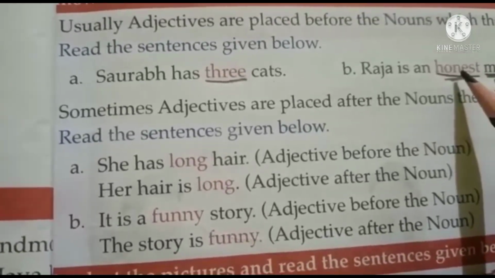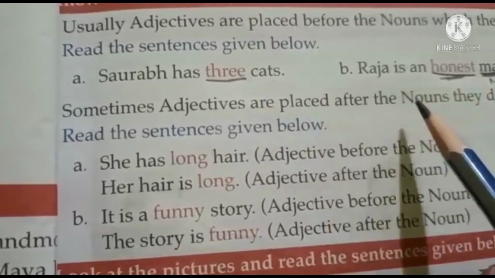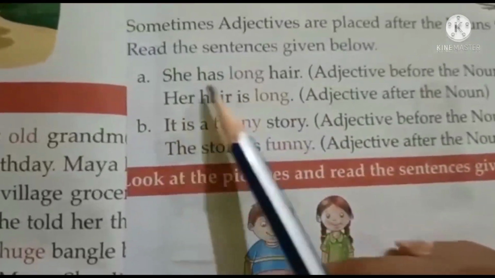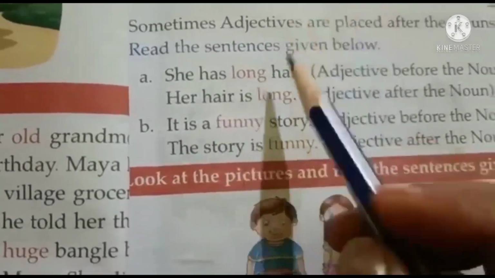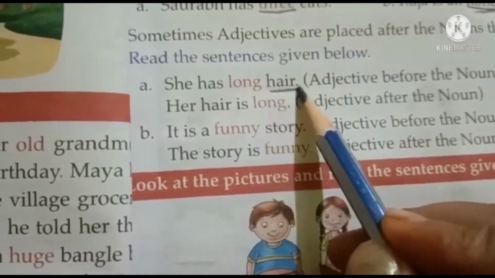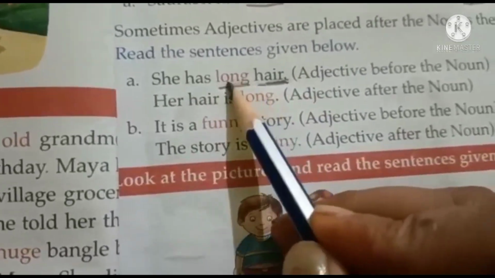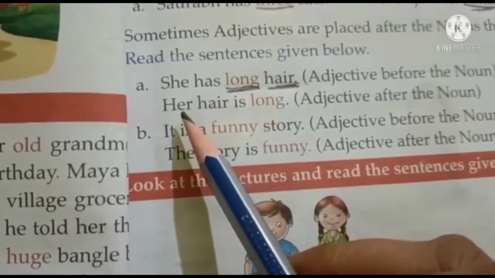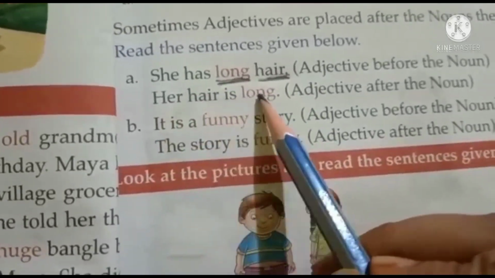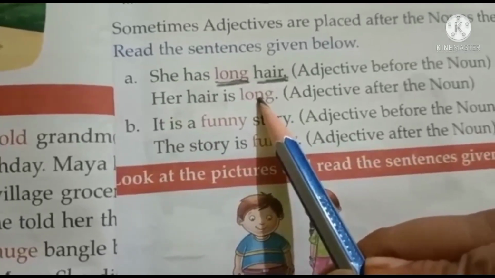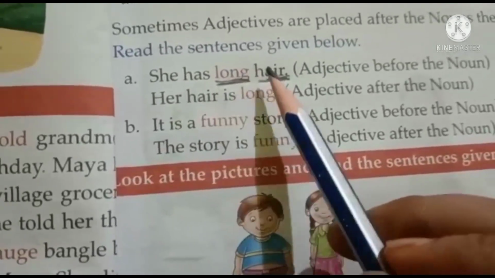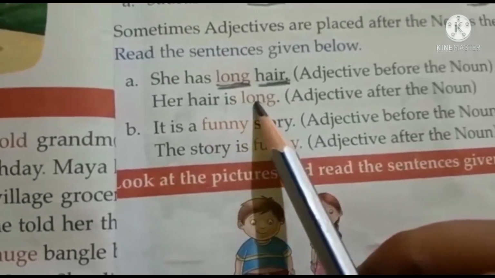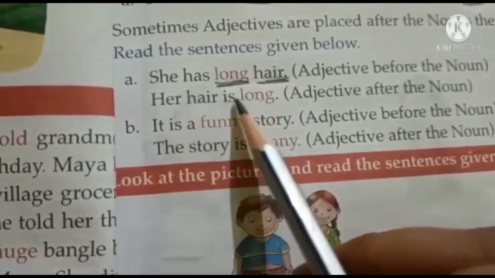But sometimes, children, adjectives are placed after the nouns also. Like, look here. She has long hair. Now, hair is a noun. What kind of hair is she having? Long. So, long is a describing word or adjective. But look at the second example. Her hair is long. So, it is not necessary that the adjective is always before the noun. It can be placed after the noun also. Okay. Her hair is long.